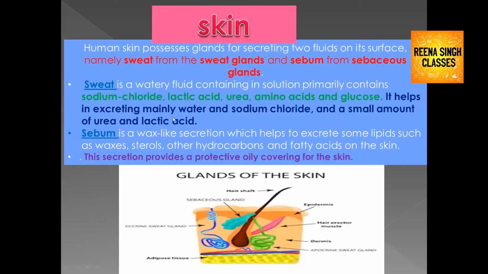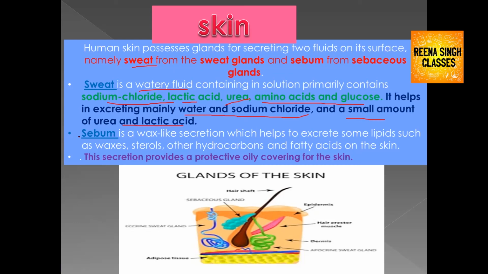Skin also plays an important role in human excretion. Human skin possesses two types of glands: one is the sweat gland, the other is the sebaceous gland. Sweat is a watery fluid which contains sodium chloride, lactic acid, urea, amino acids, and glucose. So sweat helps in excreting mainly water and sodium chloride, and a small amount of urea and lactic acid also.